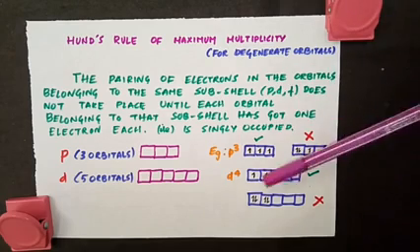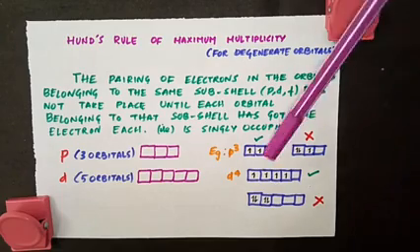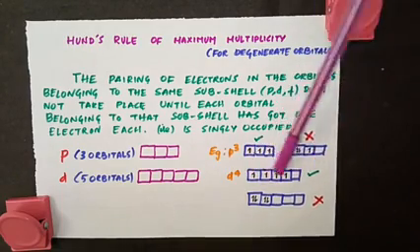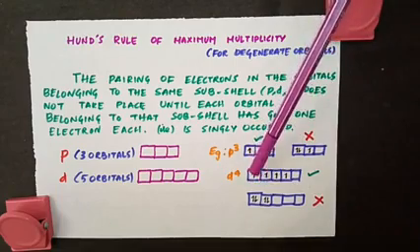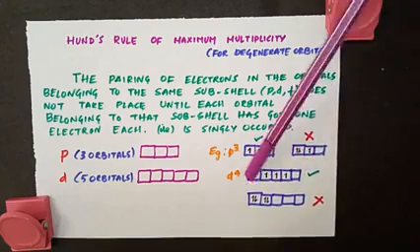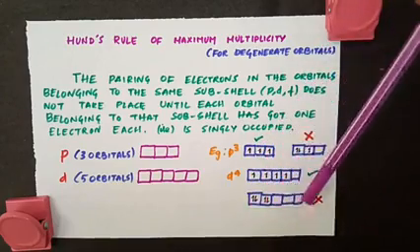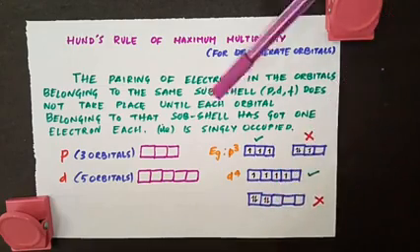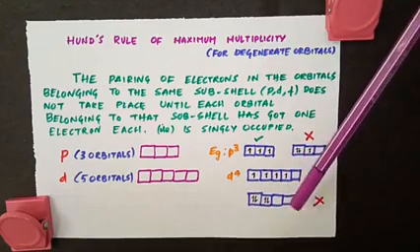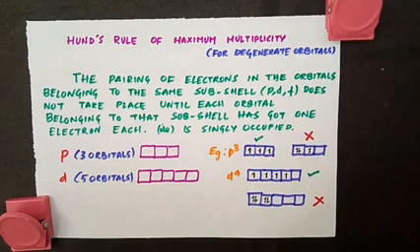Now coming to d4, for example, if you have a configuration d4, which means you have 4 electrons in the d subshell, and there are 5 orbitals in the d subshell. You have 1, 2, 3, 4. This is the right way of writing the electrons in the orbitals. This is not the right way. See, 1, 2, 3, 4, all these 3 are empty. According to Hund's rule, all of these should have a single electron, and only then do you pair in this orbital.